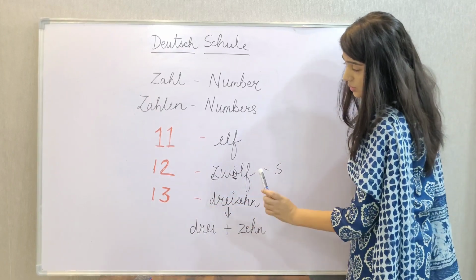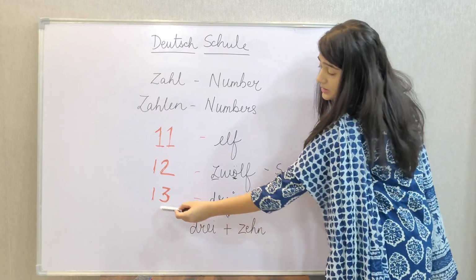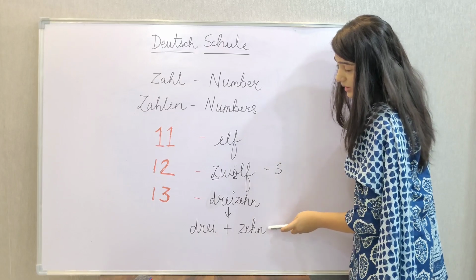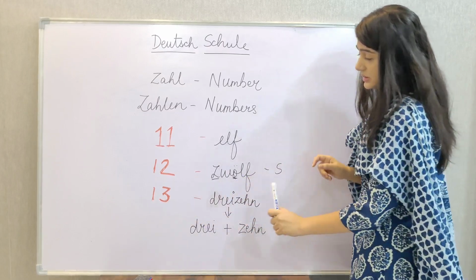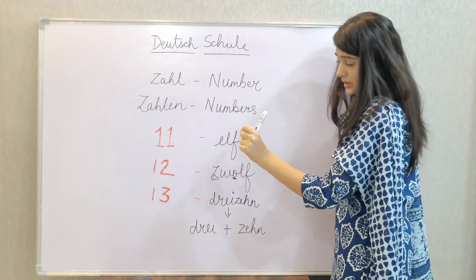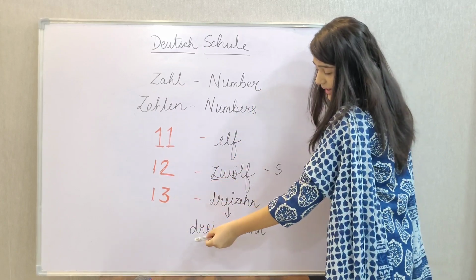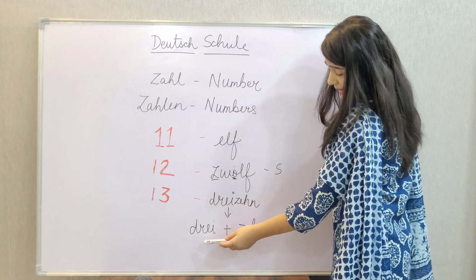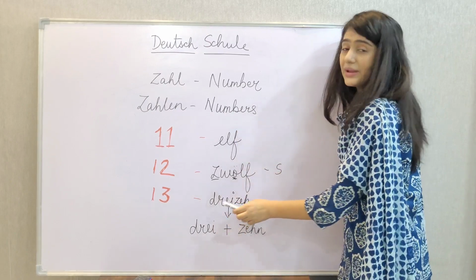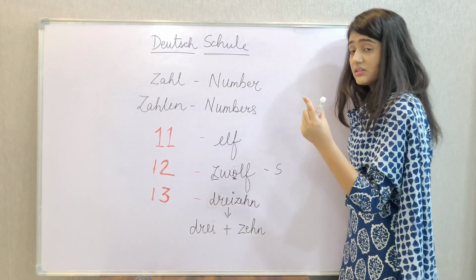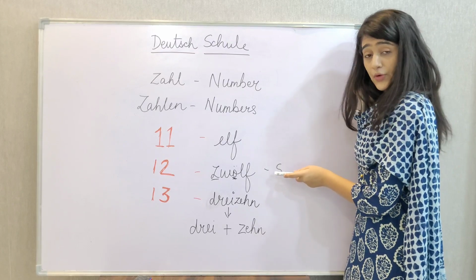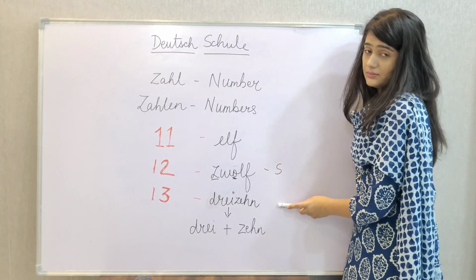Okay, where you'll notice one thing, that number 3 is drei and zehn is 10. Okay, so this 13 is the combination of 10 plus 3. So that's the reason we have mentioned it here as dreizehn. So when we are pronouncing it together it would become dreizehn. So number 11, 12, 13.